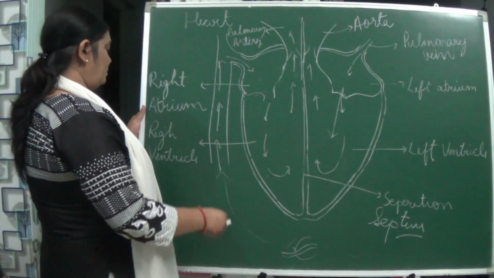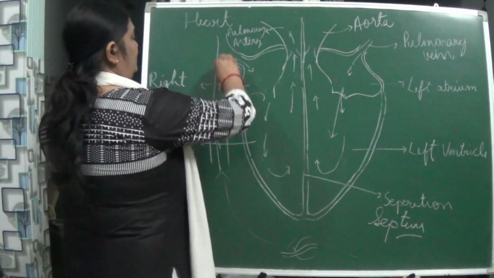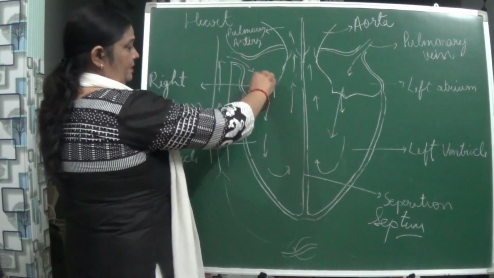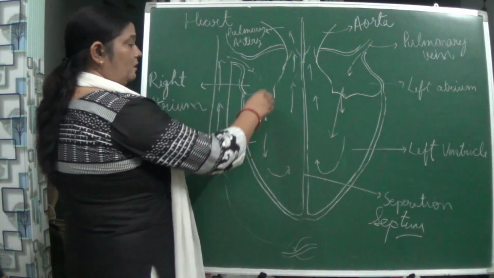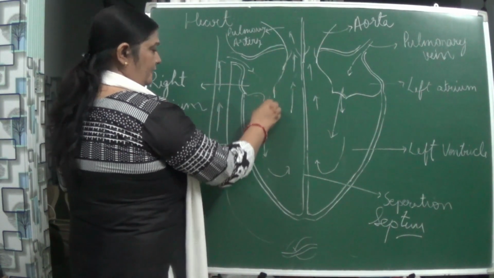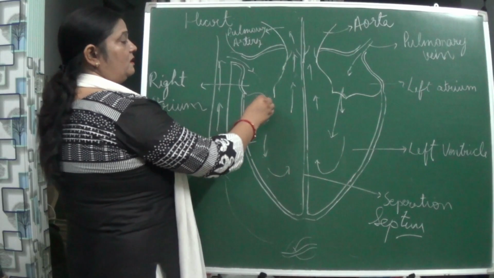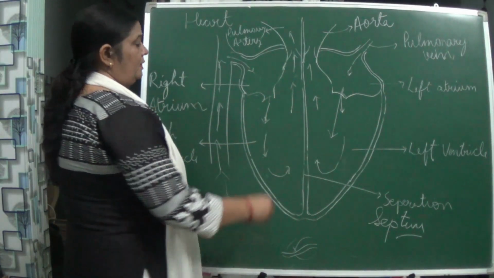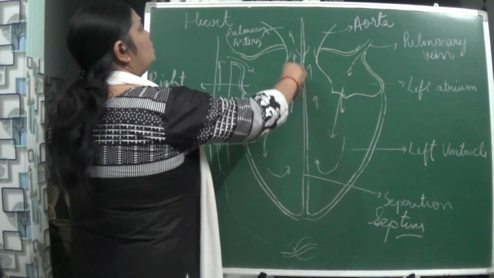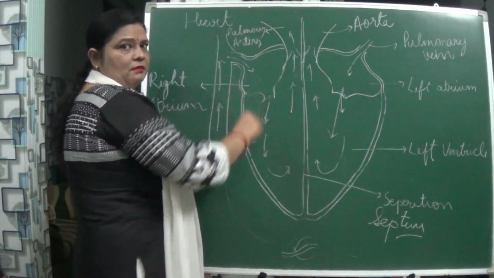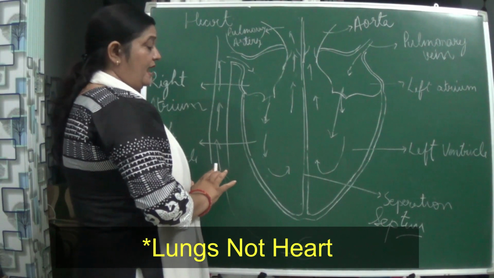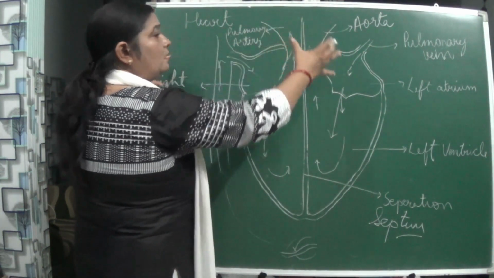Vena cava. And from here you can see this deoxygenated blood now enters what? The right atrium. Here also pressure is created. It goes down to the right ventricle. The valve gets closed. And from here again through the pulmonary artery, it reaches to where? The lungs. And this is how the whole heart works.